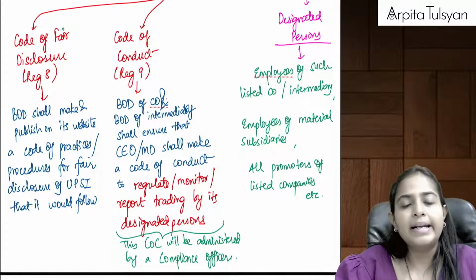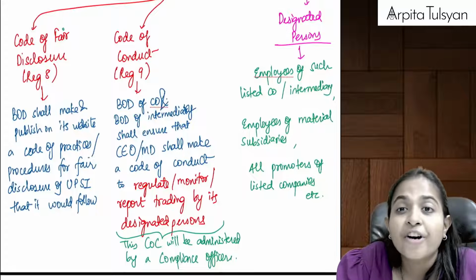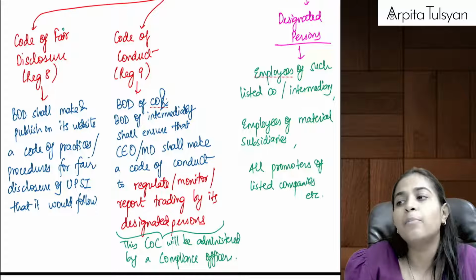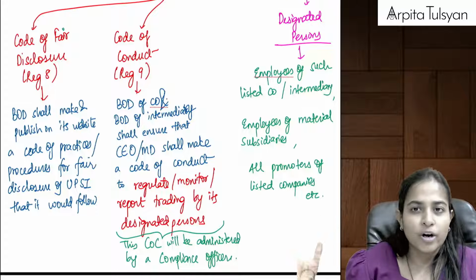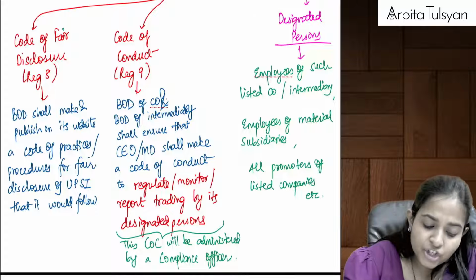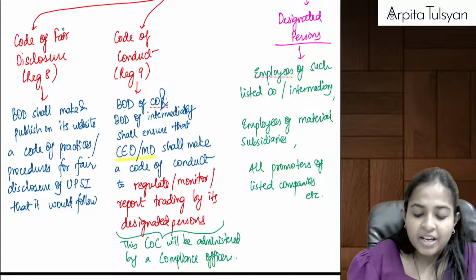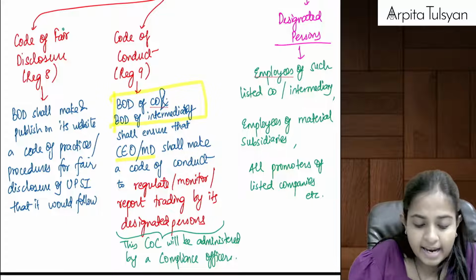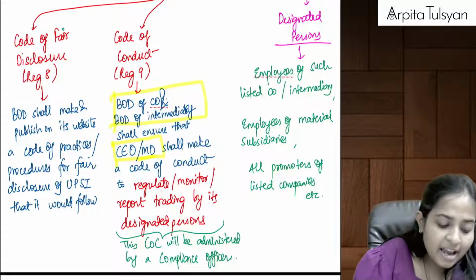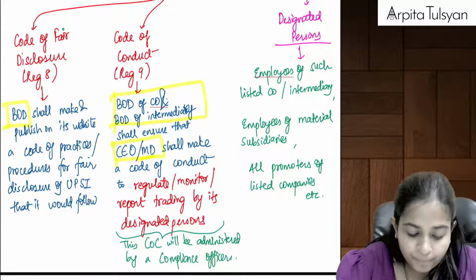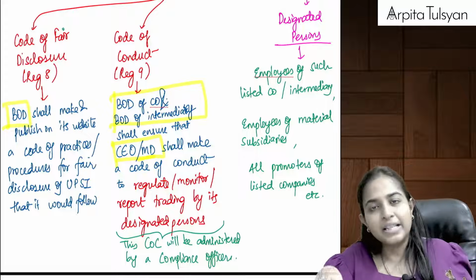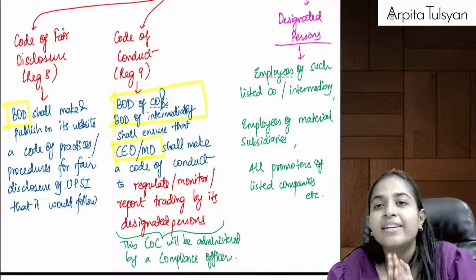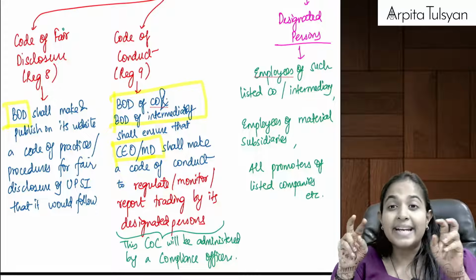Similarly, the company is also required to prepare one code of conduct. The board of directors of the company and the board of directors of the intermediaries, that is stock exchange, SEBI, etc., shall ensure that the CEO or MD shall make it. Here the board is ensuring, the board is not making. Here the CEO or MD is making, whereas in the first one, it was made by the board. So the CEO or MD of the company will make the code of conduct to regulate, monitor and report trading by its designated persons.